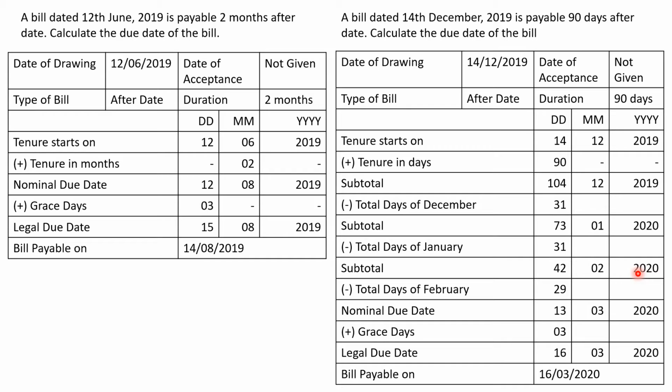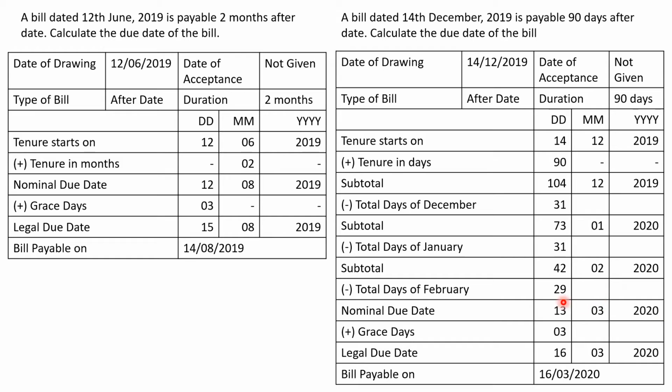But sir, February cannot have 42 days. February has either 28 days or 29 days because of the concept of leap year, and 2020 is a leap year. Okay, that means in this year February must have got 29 days. How much distance we wanted to still walk? We wanted to walk the distance of 42 days, but February could give us only 29 days. So I'm removing 29 days of February and I'm saying, okay, I cannot stop here. I need to go ahead. I need 13 more days to complete my journey. So our date becomes 13th of March 2020.